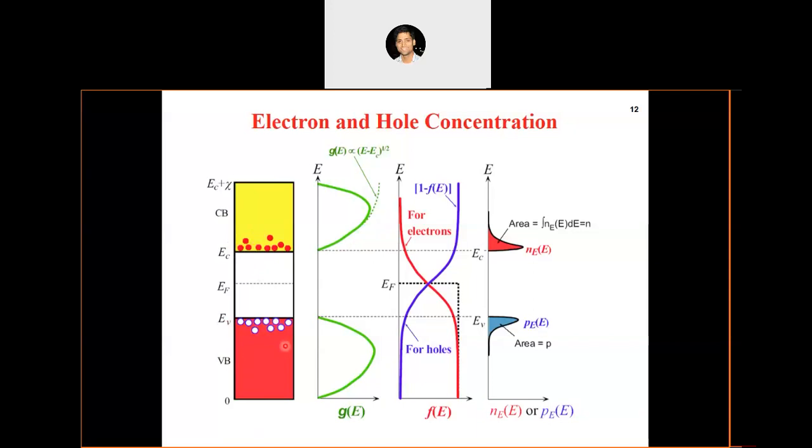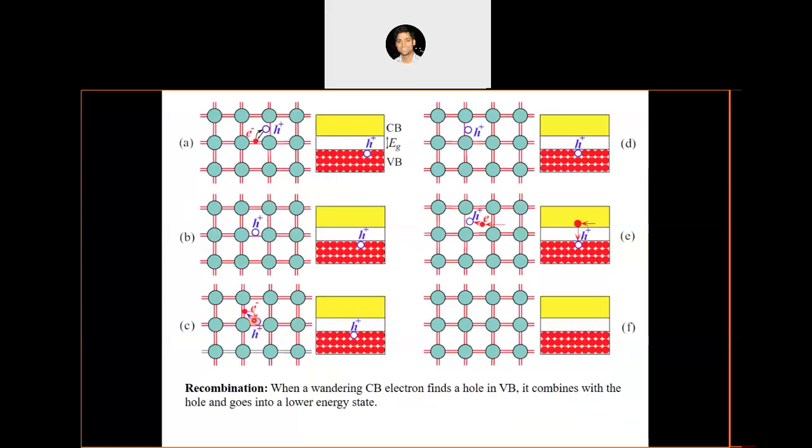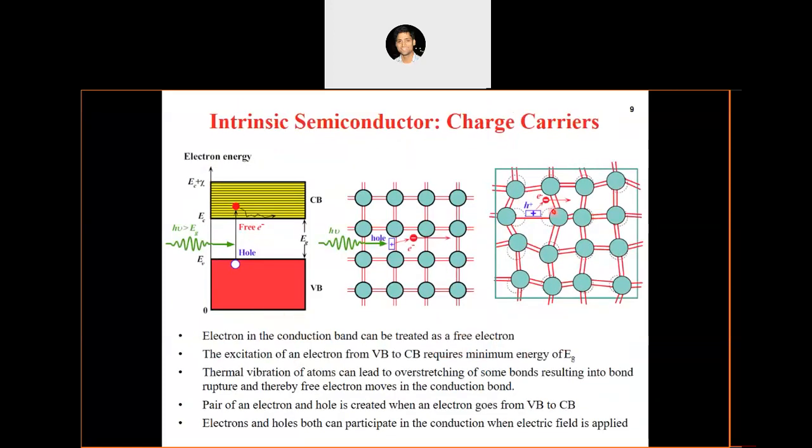What happens at a finite temperature is, as we have discussed in the previous chapters also, the atoms are vibrating around their equilibrium positions, isn't it? And because of these thermal vibrations, some of the atoms can gain sufficient energy to rupture the bond. As we discussed earlier, this bond rupture results in the formation of an electron-hole pair, right?